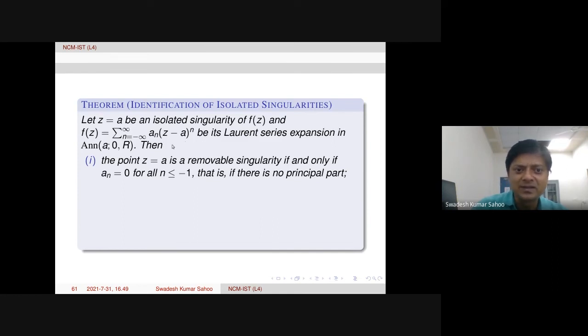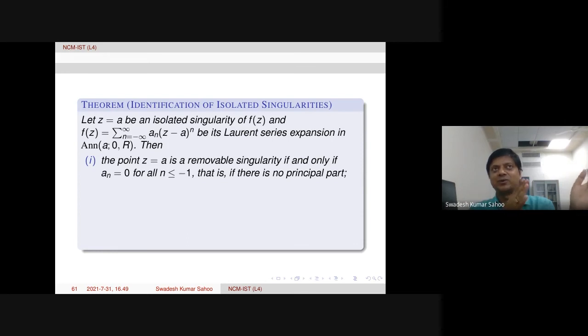Then the point z equal to a is called a removable singularity if and only if a_n is 0 for all n less than or equal to minus 1. That means there is no principal part; only the analytic part will be there. We have discussed examples. In 3 different regions we computed the Laurent series expansion.